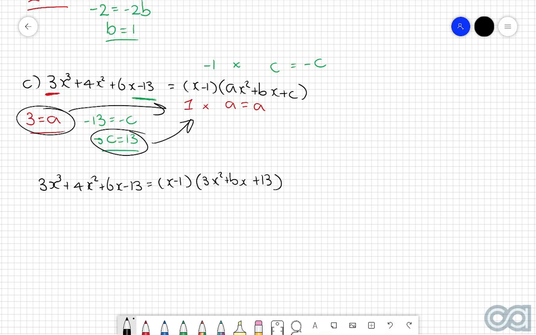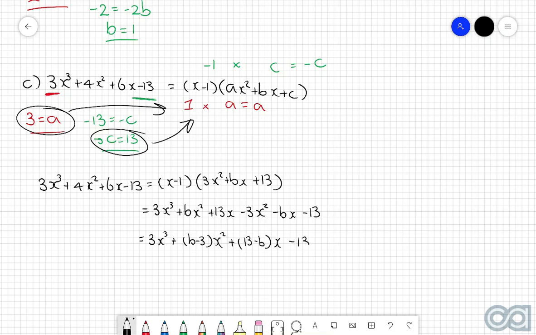So if we expand out the right hand side, this is what we get. 3x cubed plus bx squared plus 13x take 3x squared take bx take 13. And then if we go about collecting like terms, we get 3x cubed plus b take 3 x squared plus 13 take b x take 13.